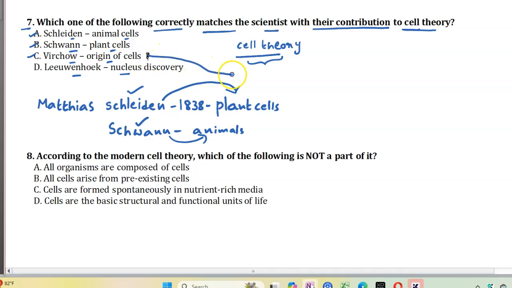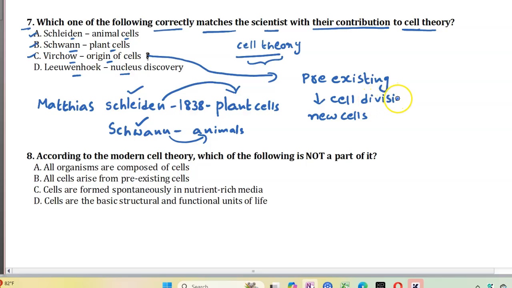Coming to option C, Virchow explained the formation of new cells from pre-existing cells. From pre-existing cells, new cells are formed by means of cell division. Virchow explained this. Leeuwenhoek did not discover the nucleus.